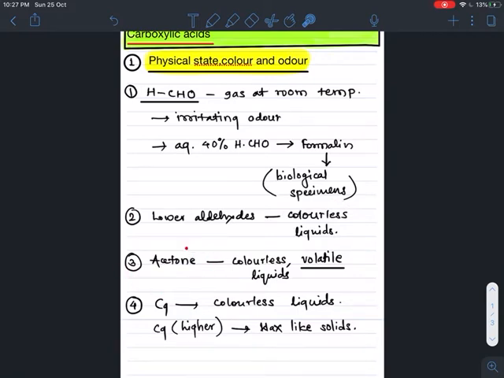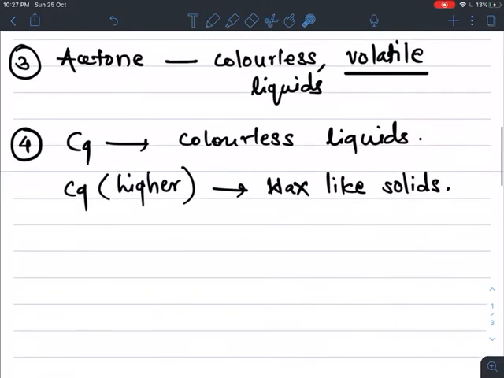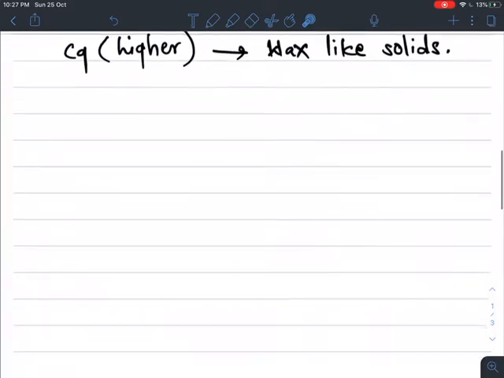In ketones, lower ketones are colorless volatile liquids. In case of carboxylic acid, up to C9, all are colorless liquids, and higher carboxylic acids, from C9 upwards, are wax like solids. So this is about physical state, color and odor.